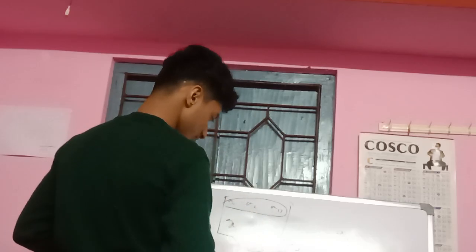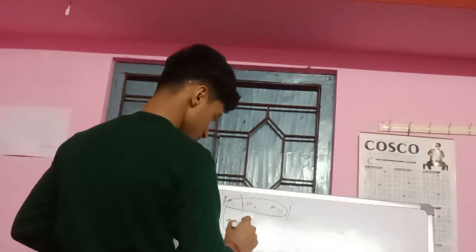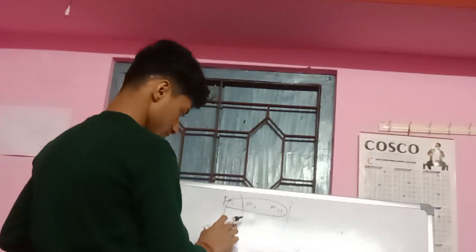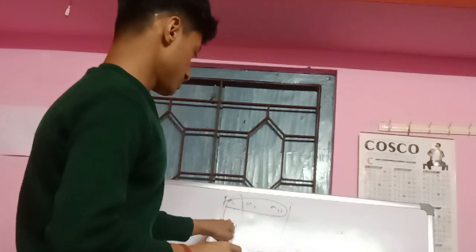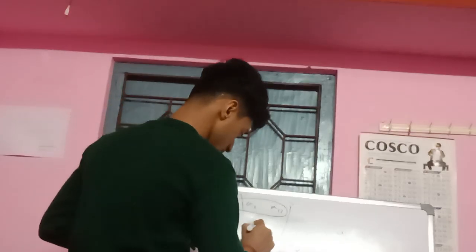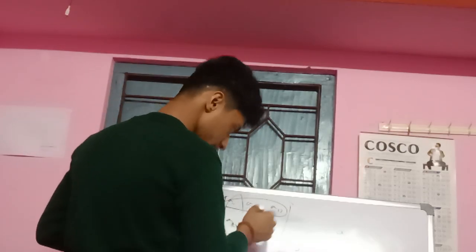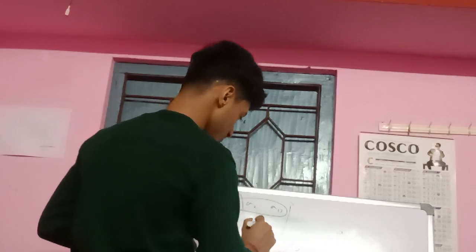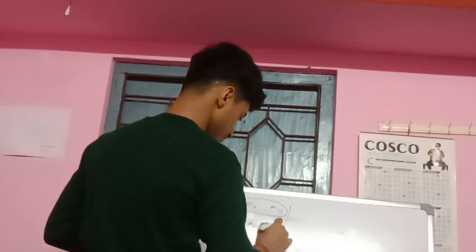And which column does this belong to? This one is in the first column. So the row number of this element is 2, and the column number is 1. The second element of this row has row number 2 and column number 2 as well.